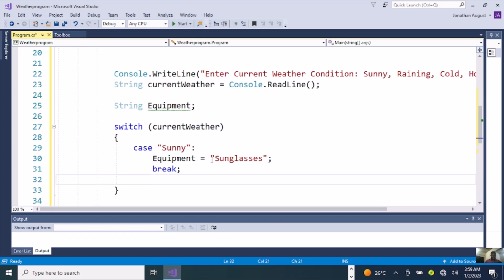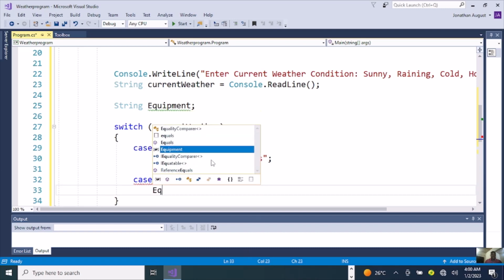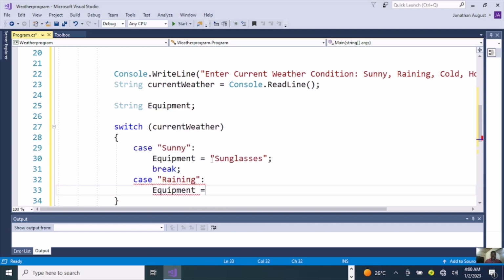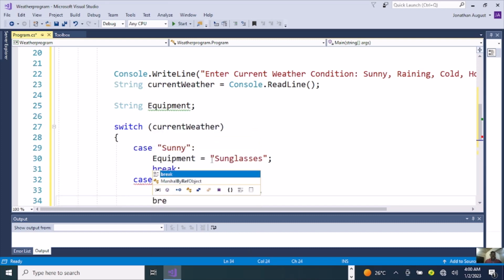So we are going to repeat the next case too, and the next case after sunny should be raining. Then add a colon sign here, enter. Then the equipment needed for the raining weather or rainy season should be an umbrella. So go ahead and add a break here, a break.